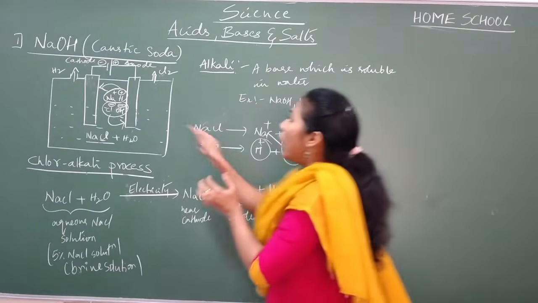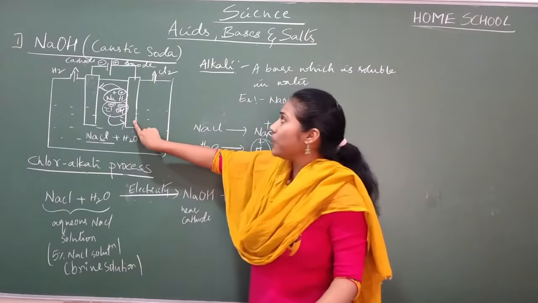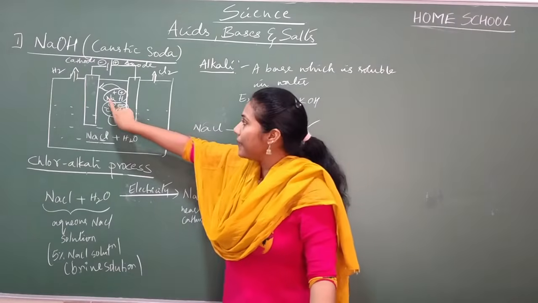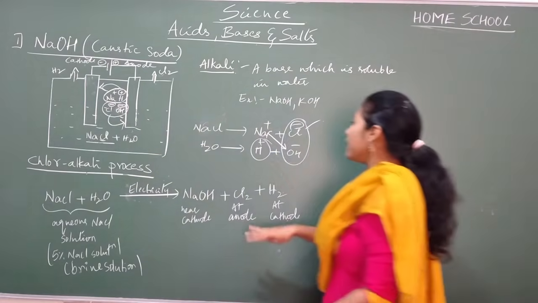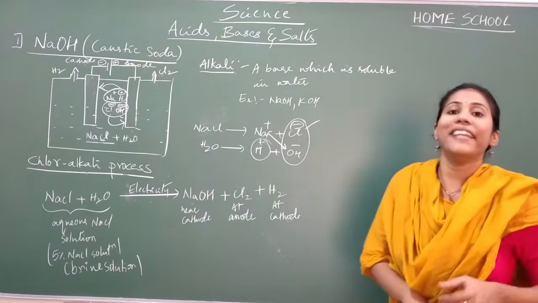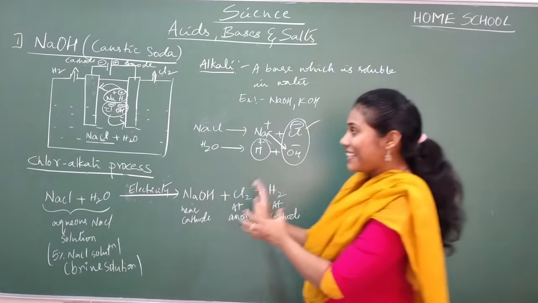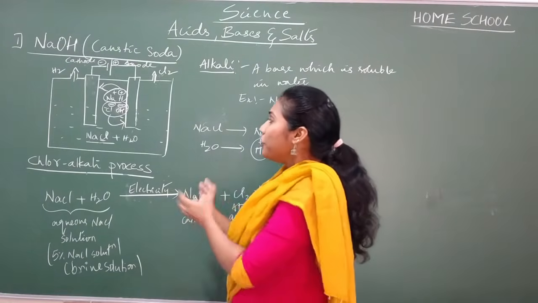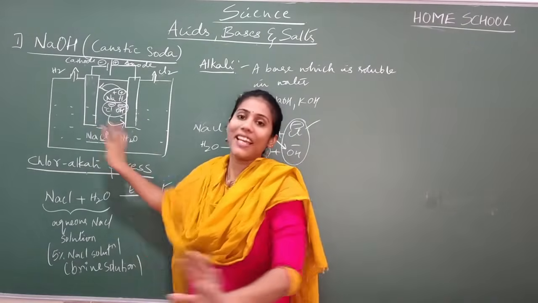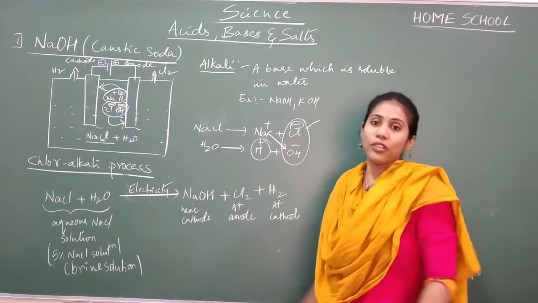So definitely all the H+ would have moved to the cathode, all the Cl- would have moved to the anode. So the remaining guys are Na+ and OH-. Definitely they will combine, and they do combine to form a stable compound called NaOH. So this is how NaOH is formed. After forming, the concentration of NaOH is more near the cathode, so that is why we say NaOH is formed near the cathode.